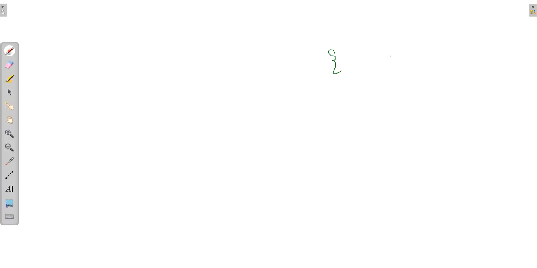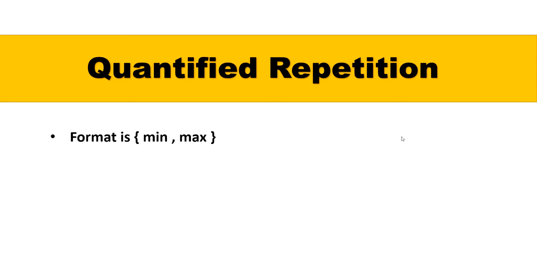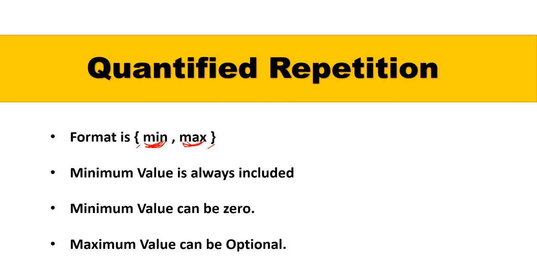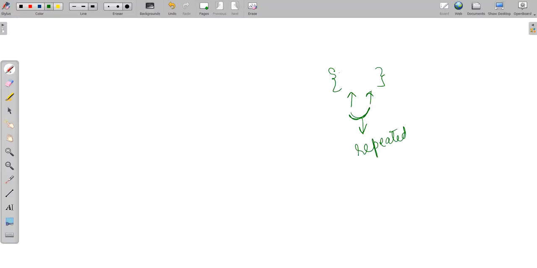First comes the curly braces, and here we put the values within which interval values are allowed to be repeated. It follows this format where we have curly braces, the first value is the minimum and the last value is the maximum. The important point is that minimum must always be included in this interval. It can be 0 also, and the maximum value can be optional. So here it follows 3 syntaxes.